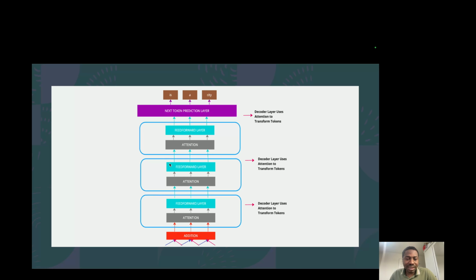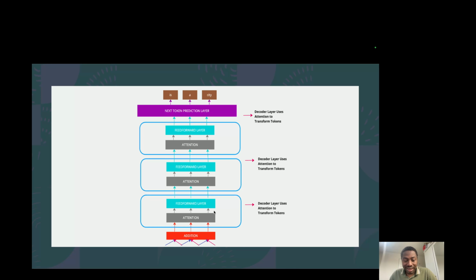Each of these, represented in this blue container, is an identical layer. So this is identical to this. This is a 3-layer transformer network. Now, a typical transformer network is composed of a lot of layers, maybe 24 layers, 100 layers, or whatever. But here we're just using 3 layers.